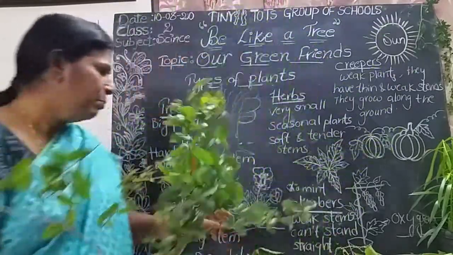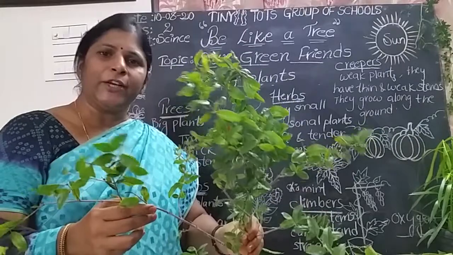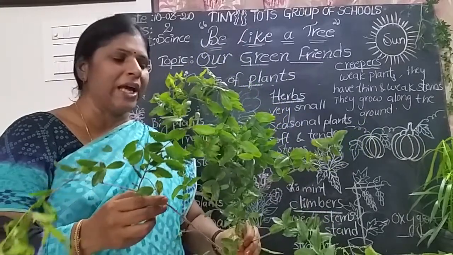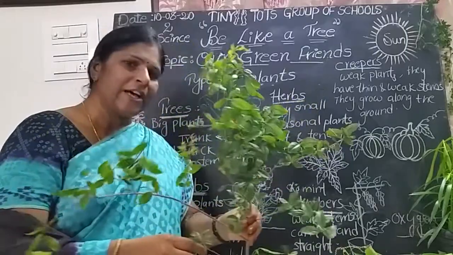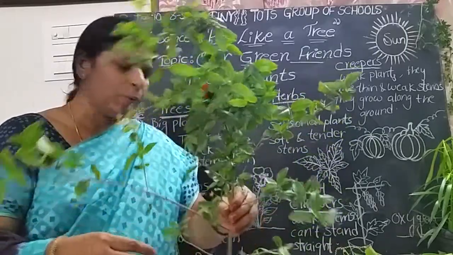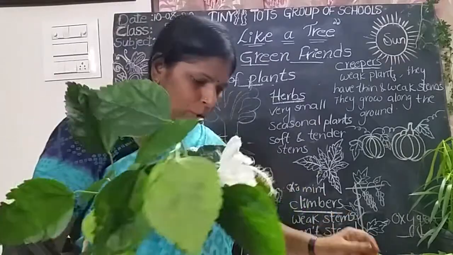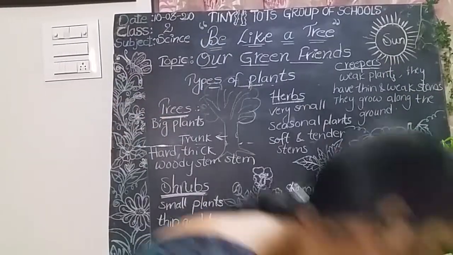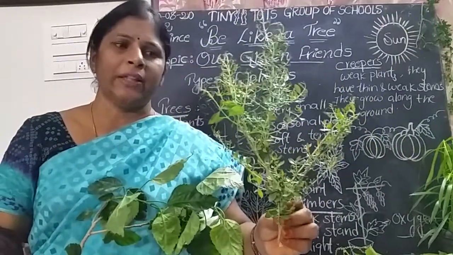Shrubs are medium sized plants and small plants. They too live many years, but they are smaller than the trees. What are the examples of shrubs? This is the pomegranate, this is the hibiscus, and one more plant is here. This is the henna, mehandi.